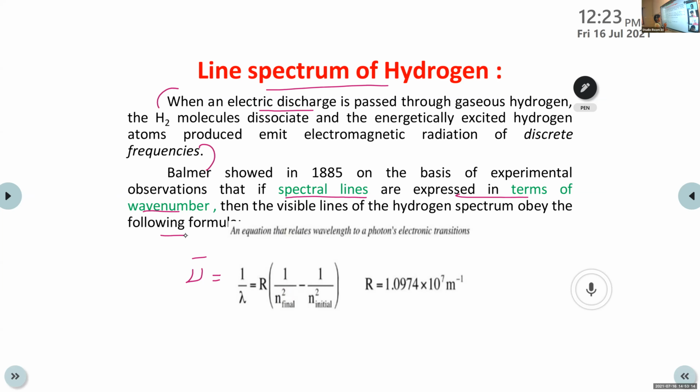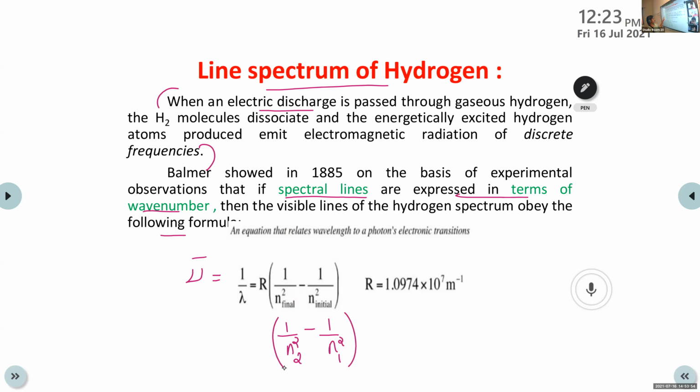Nu bar is equal to 1 by lambda. What is lambda? Wavelength. So nu bar equals 1 by lambda, the reciprocal of wavelength, equals R into 1 by n1 square minus 1 by n2 square. n2 stands for final and n1 stands for initial.